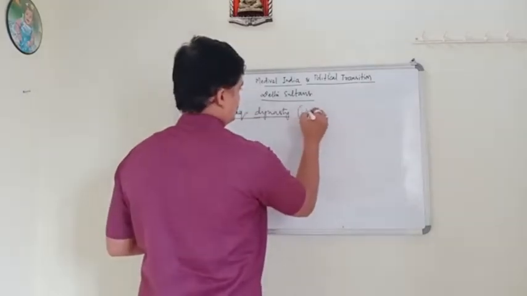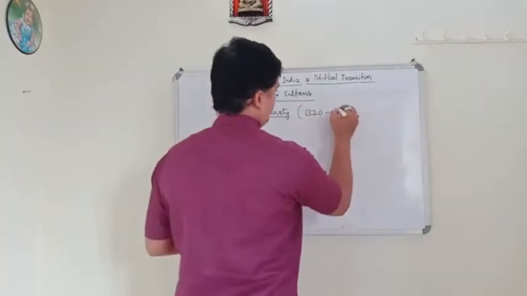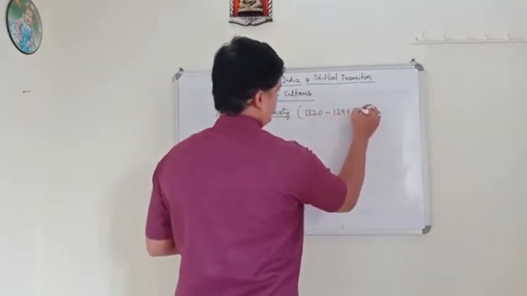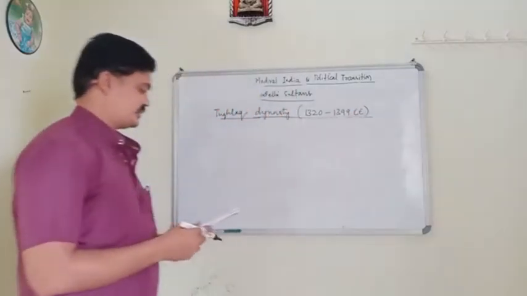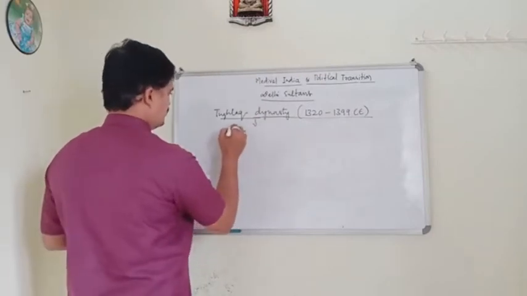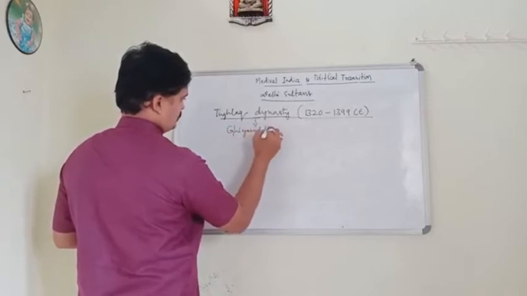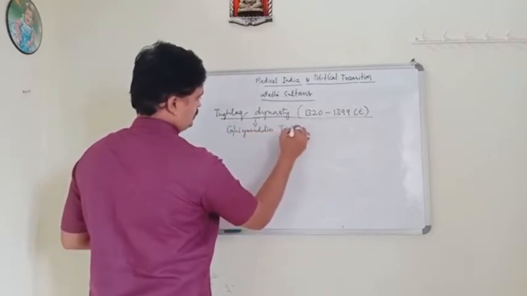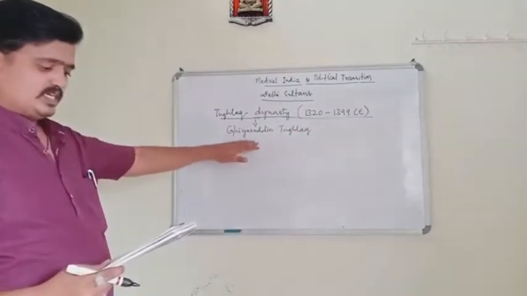The period of the Tughlaq Dynasty was 1322 to 1399. Who was the founder of this Tughlaq Dynasty? Ghiyasuddin Tughlaq was the founder of this dynasty.